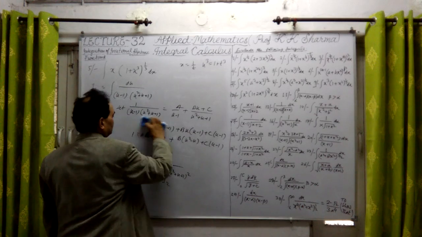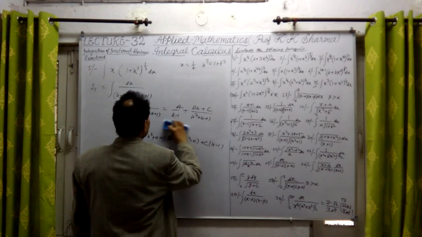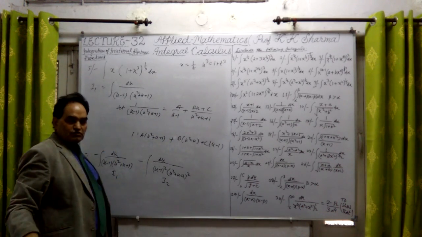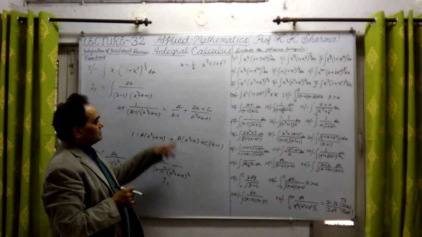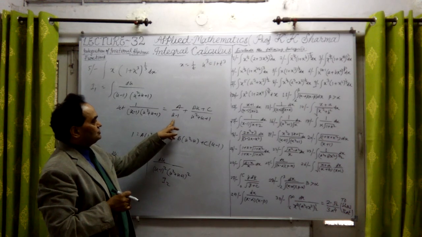Okay, so let me tell you this now. So what are the values of a, b and c constants? The value of a can be directly calculated by substituting u is equal to 1.